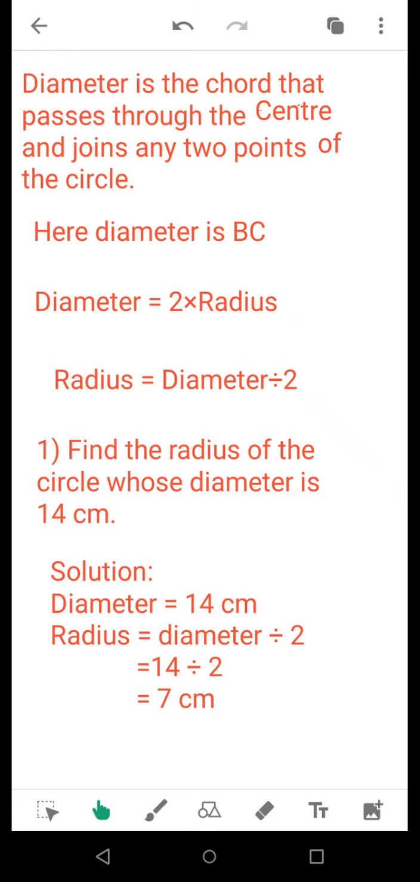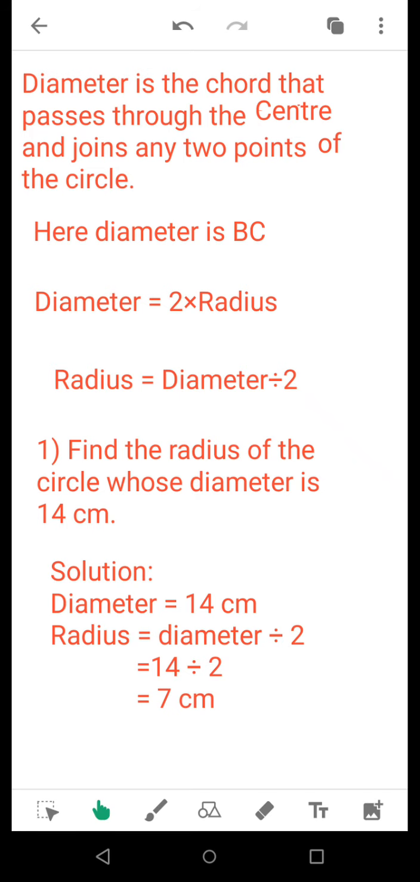First question, find the radius of the circle whose diameter is 14 centimeters. The diameter is given and you need to calculate the radius. So, first you will begin: diameter is equal to 14 centimeter, and radius is equal to diameter divided by 2. When you divide 14 by 2, you get 7 centimeter. So, your final answer will be: radius of the circle is 7 centimeter.